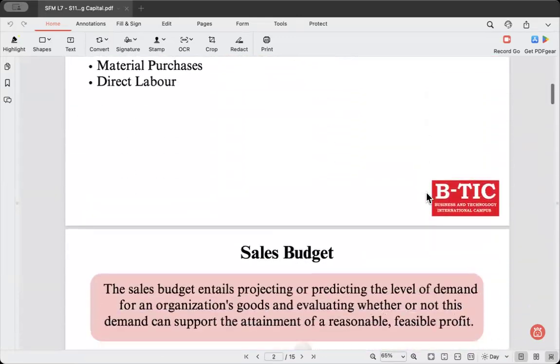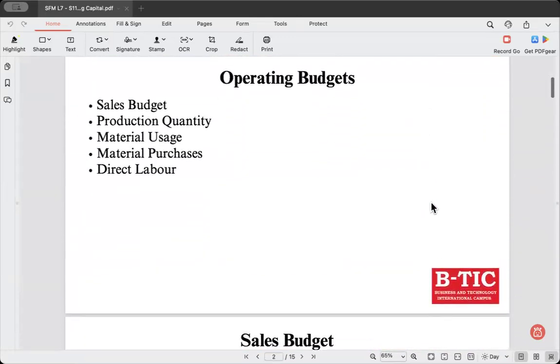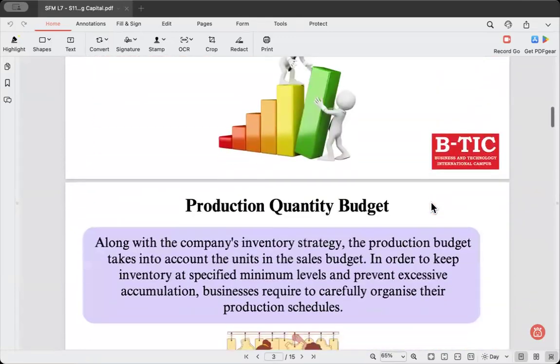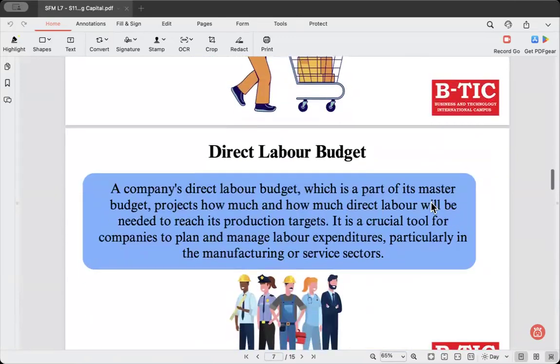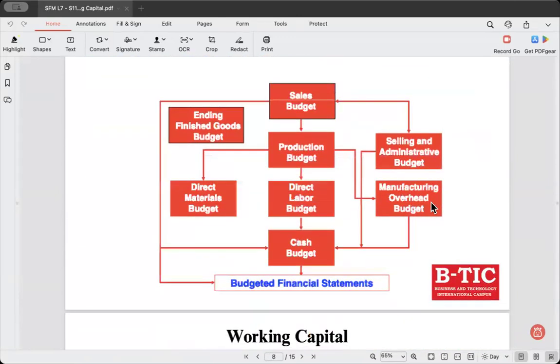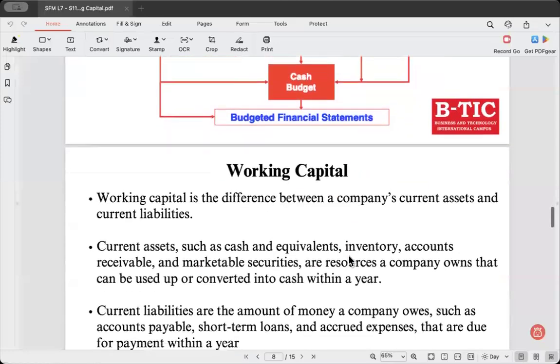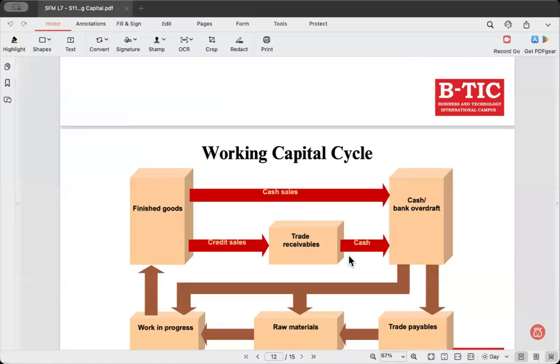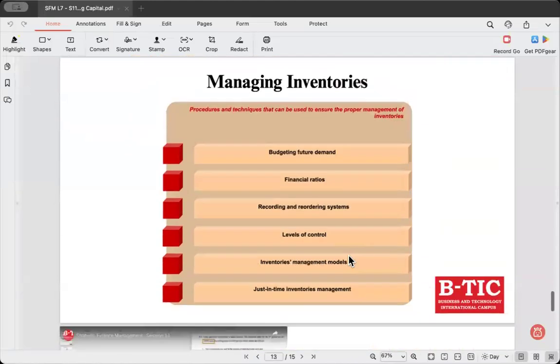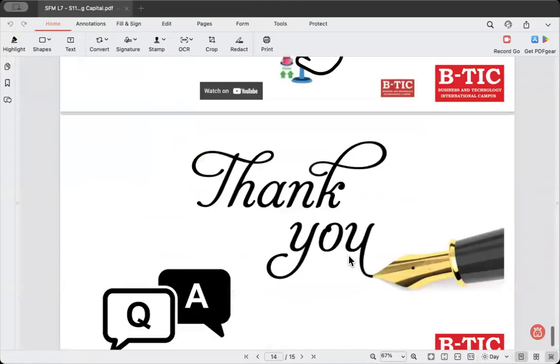Here we learned the theoretical area relating to operating budget, sales budget, production quantity budget, material usage budget, material purchase budget, direct labor budget, and then the master budget. The outcome of the master budget would be the budgeted financial statement. And then we learned about working capital, the importance of working capital, the working capital cycle, and managing inventories.